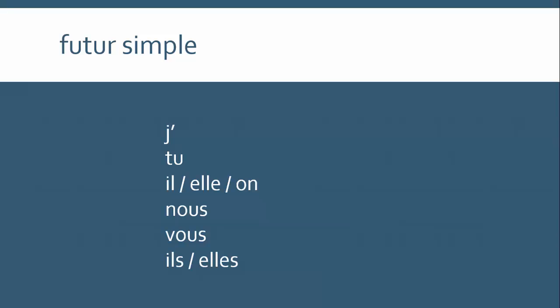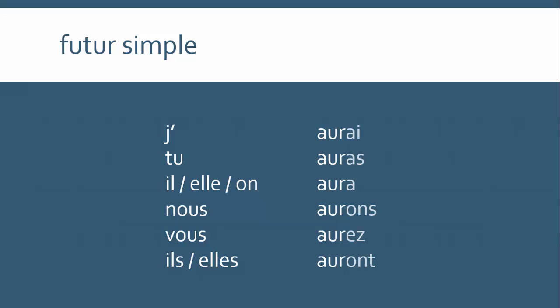The future is relatively simple, although the stem is irregular. It's aur, A-U-R, and then to that we add the future endings, which you may have noticed are very similar to the present tense of avoir itself. So it's a really good idea to get to know that one very well. So the future conjugation is j'aurai, tu auras, il, elle, on aura, nous aurons, vous aurez, and ils, elles auront.